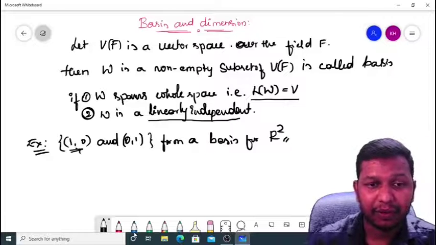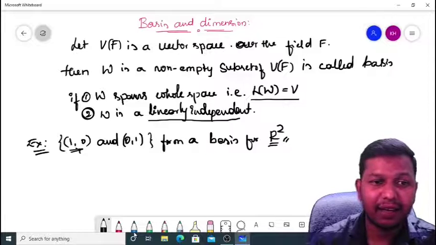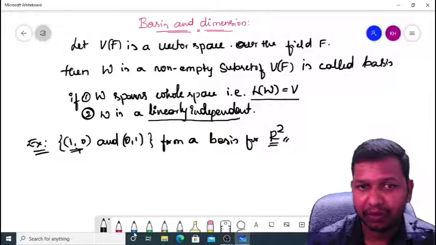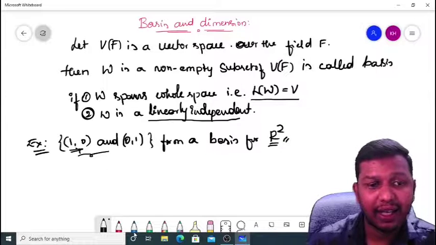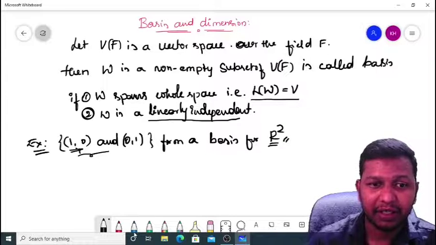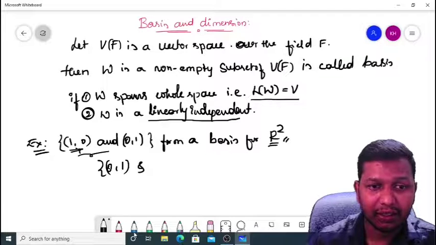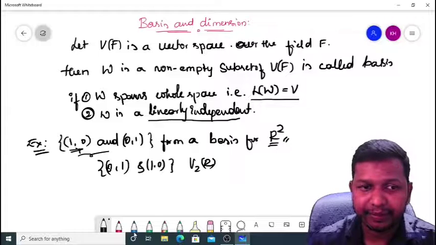That means any element of R2 is a linear combination of (1, 0) and (0, 1), and these two are linearly independent. So (1, 0) and (0, 1) form a basis for R2, that is V2 of R.